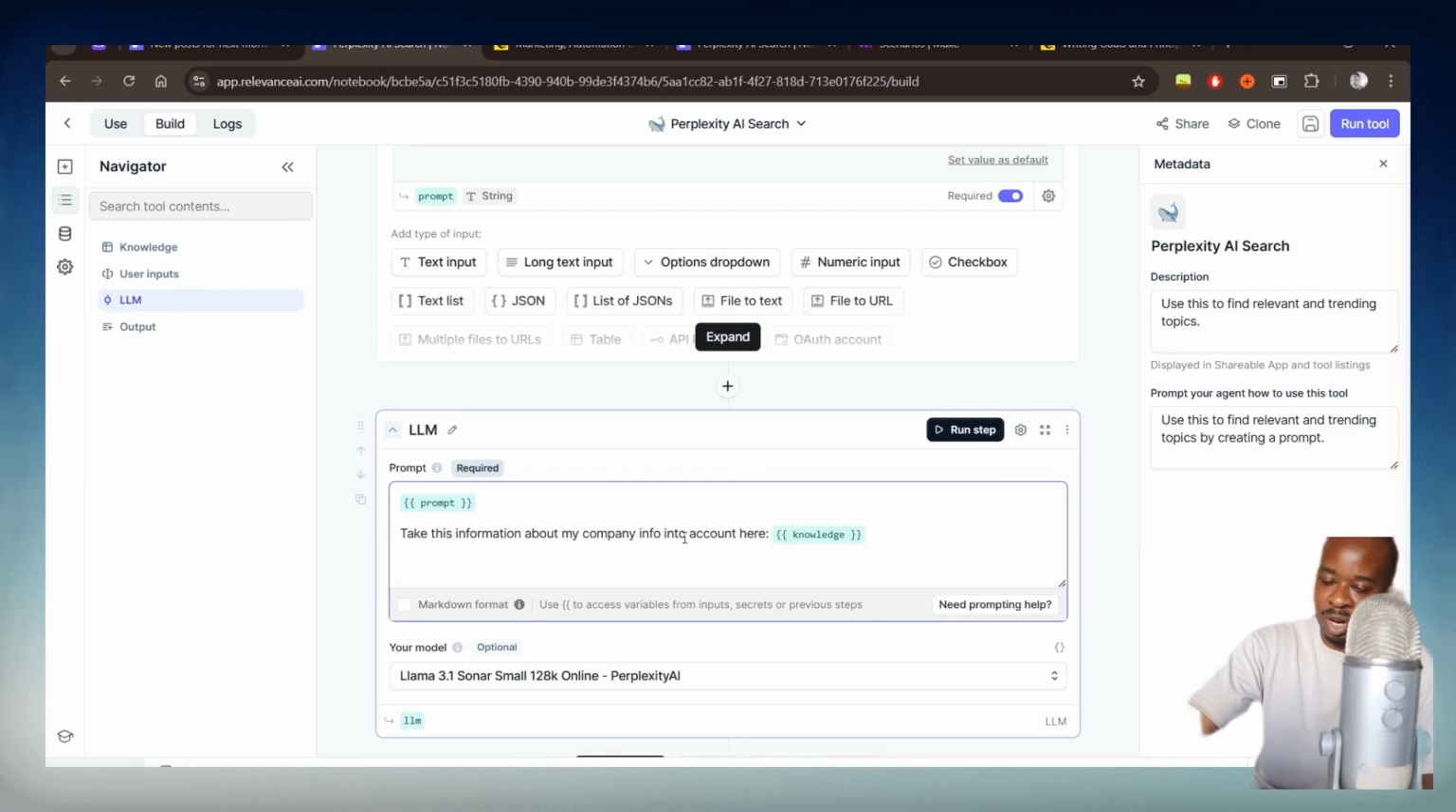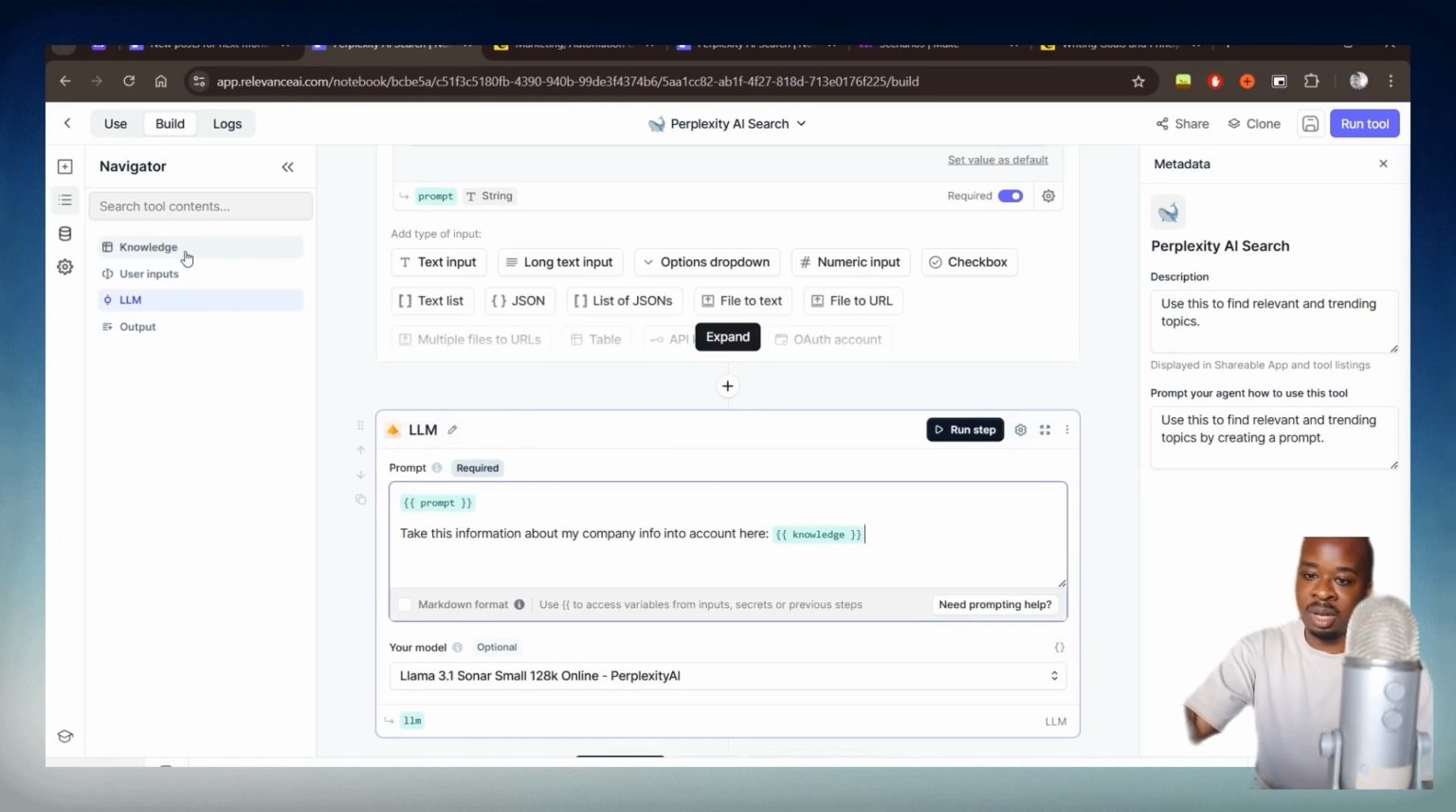So what is this knowledge variable? So essentially what you can do with Relevant AI is you can upload knowledge data into it. And this will allow the AI agents to take into account any pieces of knowledge that you want it to take into account. So it could be business information, brand guidelines, FAQs if you were building a customer support agent, for example, while it's running this LLM step.